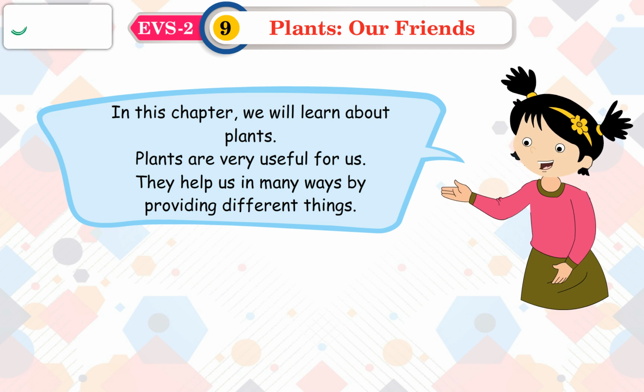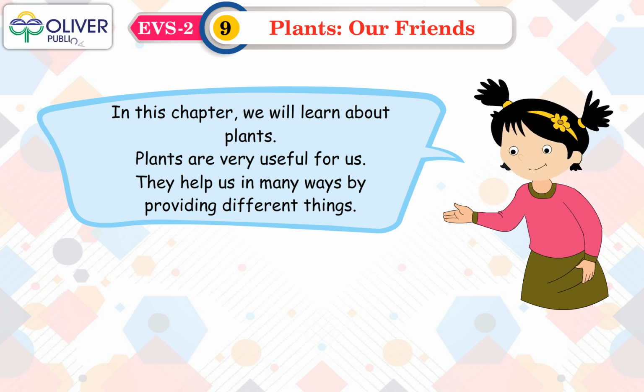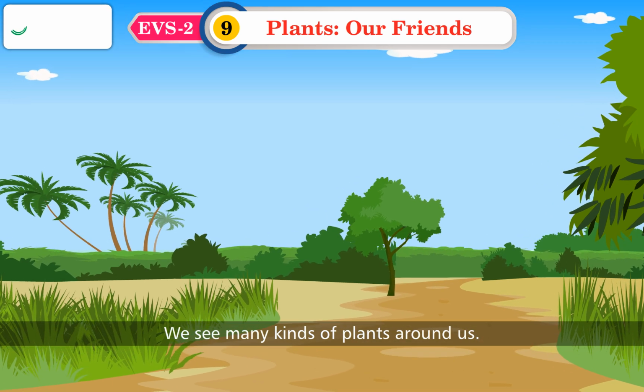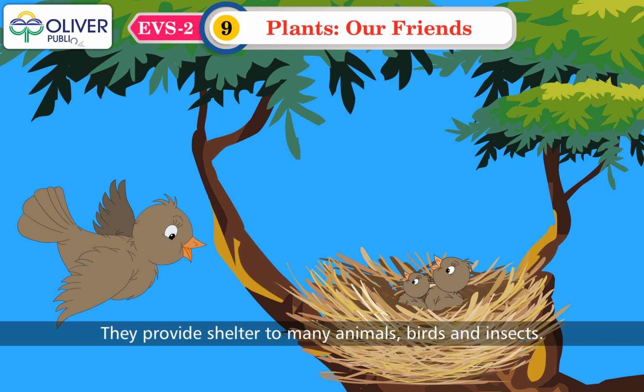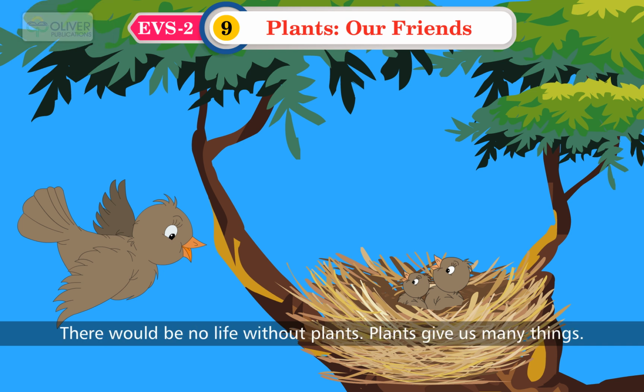Plants are very useful for us. They help us in many ways by providing different things. We see many kinds of plants around us. They make our world green. They provide shelter to many animals, birds, and insects. There would be no life without plants. Plants give us many things.